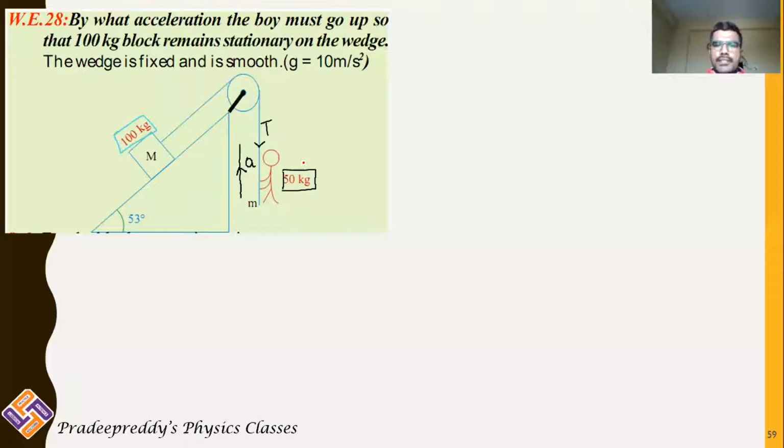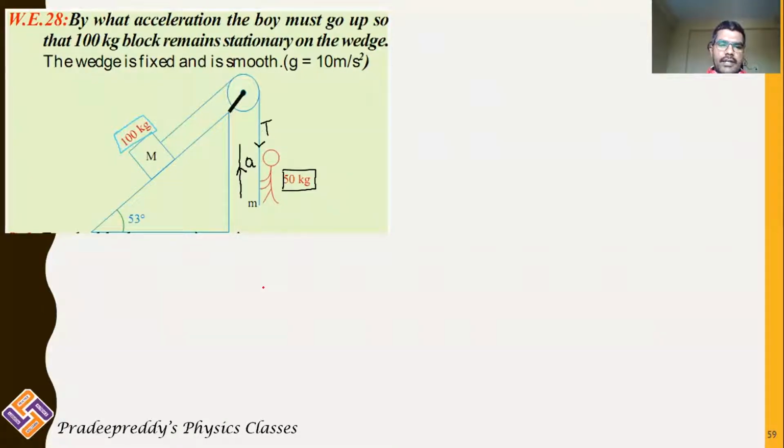In order to go up, according to Newton's third law, he should pull the string downward in order to rise himself upward. As a result, there is some net tension exerted on the string.